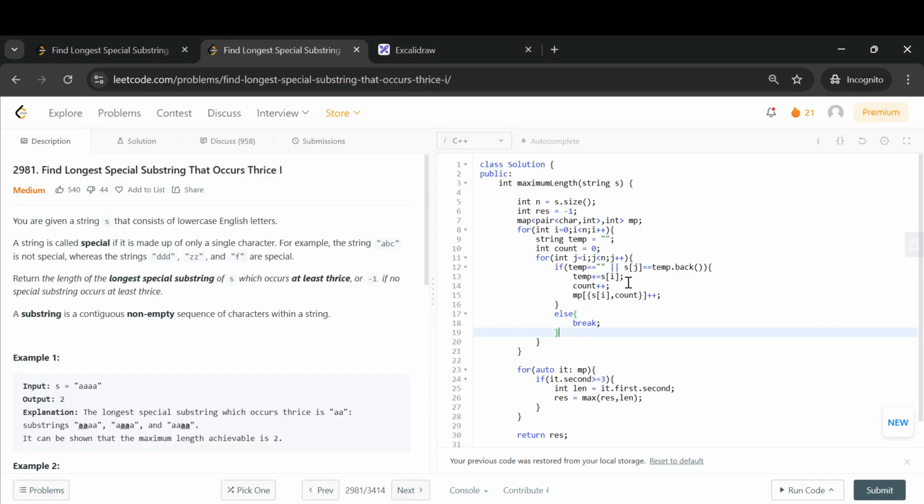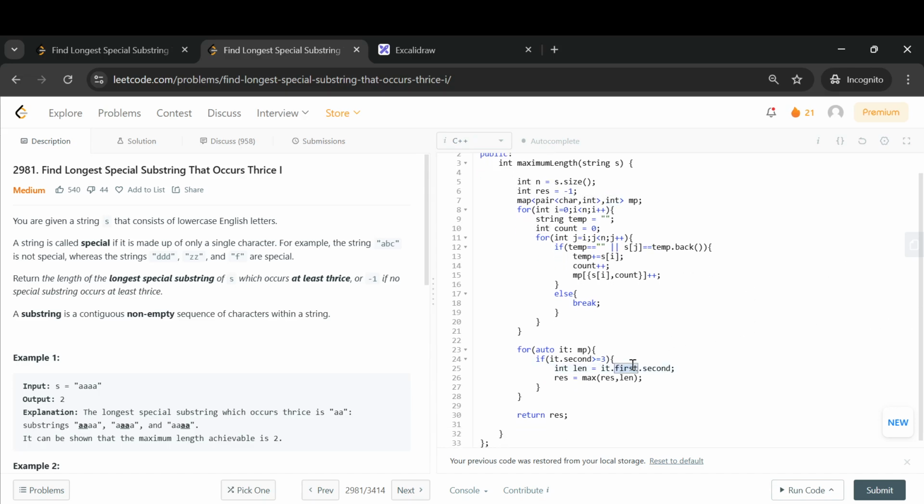So the updated code that I have written here is ditto the same as this solution. Here instead of storing the string and then occurrence, I am storing the char, the special substring's length, and then occurrence. And I do the same thing that we have been doing so far. And in the end, I simply return the result. That's it. So I would say it is a better brute force optimal solution if we do it this way.